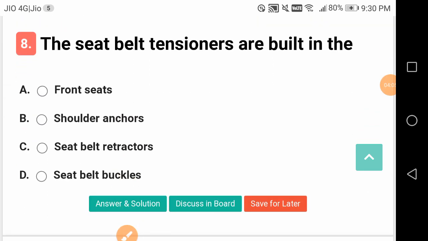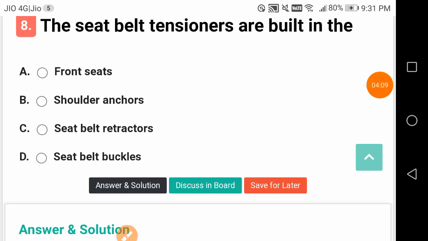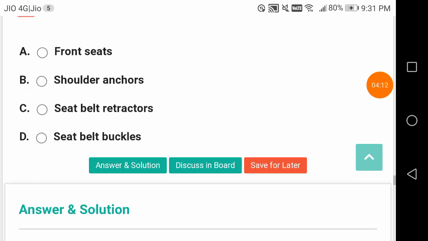The seat belt tensions are built in the... This is a good question, friends. So they are built in the seat belt retractors. Seat belt retractors.